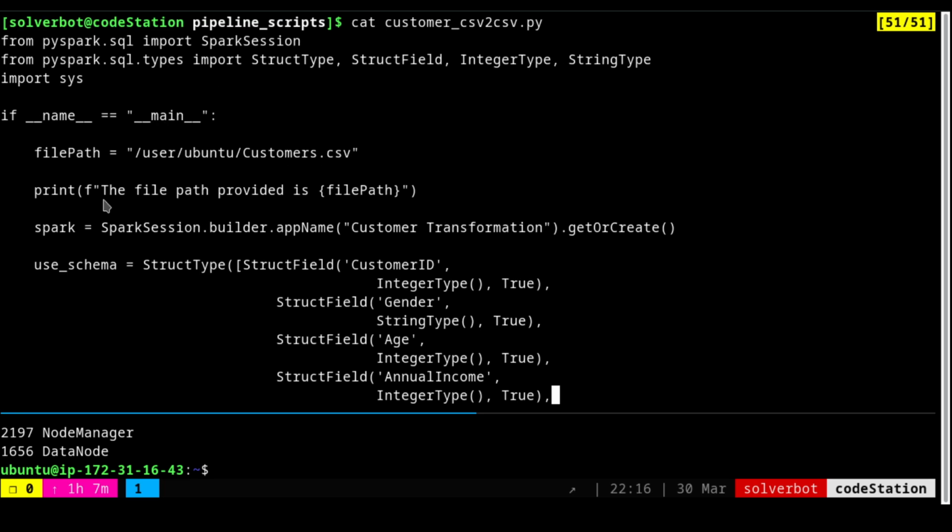Also remember one thing. We start with this check, where if the file name is equal to main, then this entire code gets executed. If you are going to create functions, you have to put everything inside the main function and execute it, because this is executing like a Python script. Here we do not have any functions, we are going to run it as a script. So I am just using if name equal to main and the entire process starts.